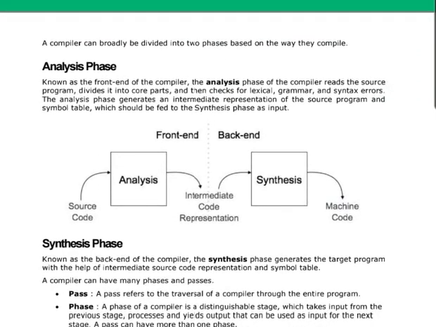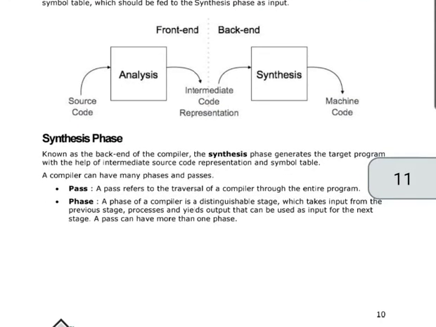Now a compiler can broadly be divided into two phases, analysis phase and synthesis phase. So what is analysis phase? It is known as the front end of the compiler. The analysis phase of the compiler reads the source program, divides it into core parts and then checks for lexical, grammar and syntax errors.